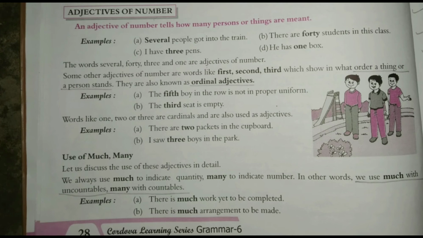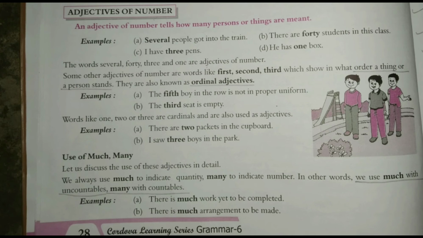To simplify this better, we always use much to indicate quantity, many to indicate number. In other words, we use much with uncountables, many with countables. This is very important to remember.